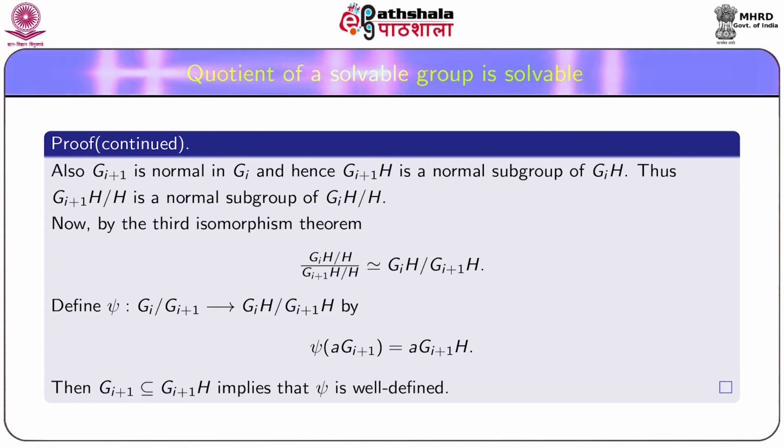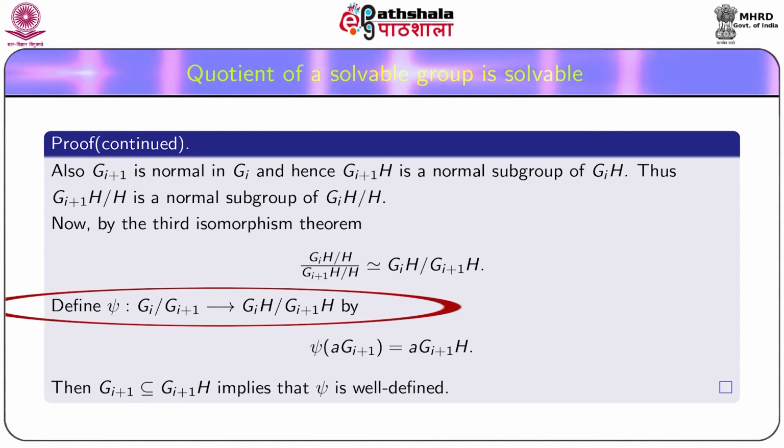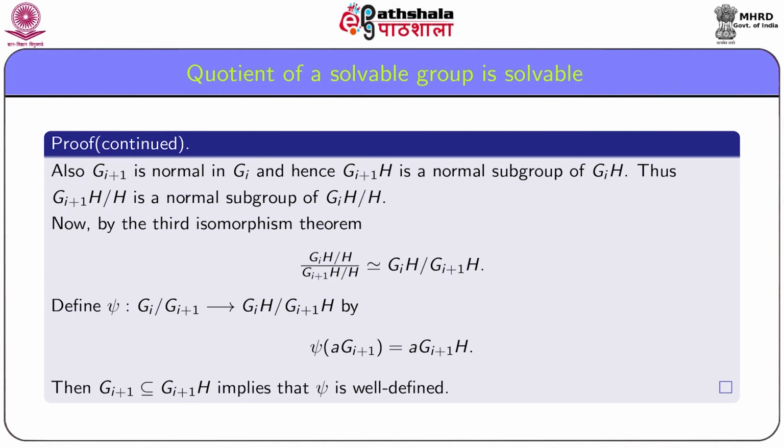Now, let us define a mapping psi from the quotient group G_i/G_{i+1} into G_iH/G_{i+1}H. We have G_i/G_{i+1} to be abelian.